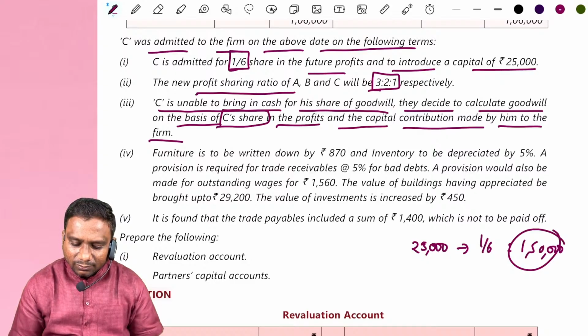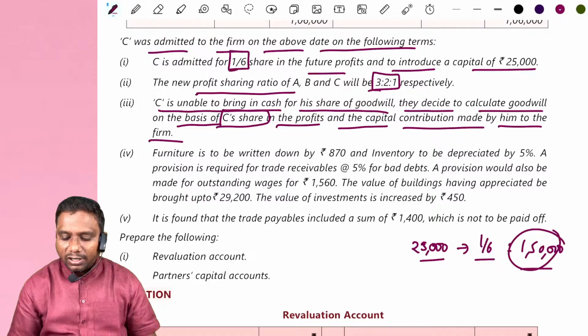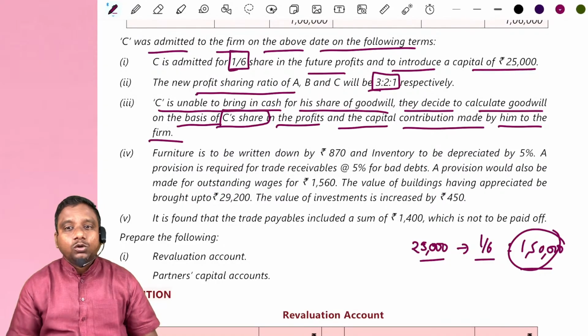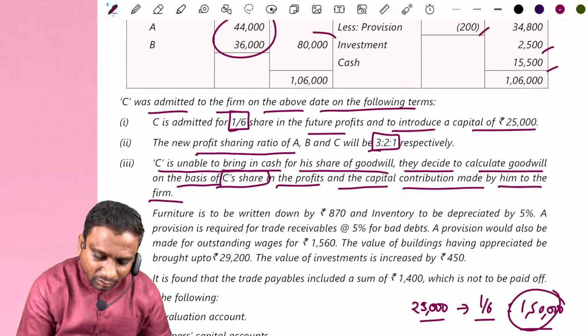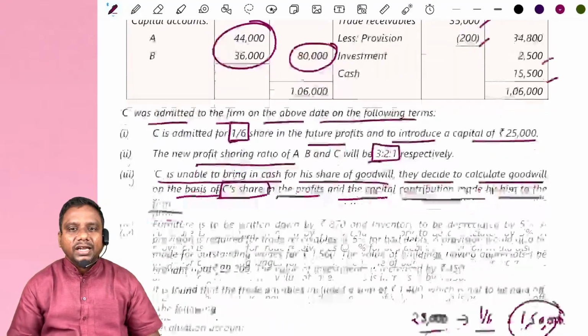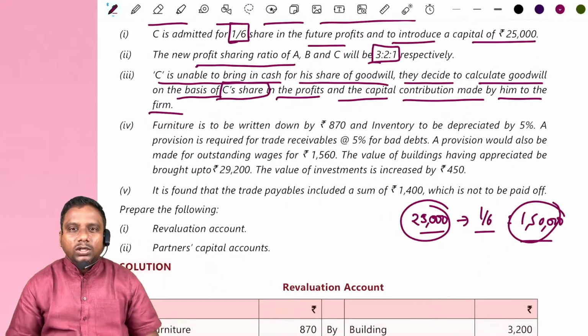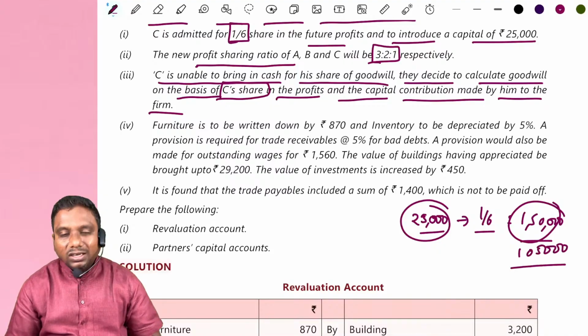When he is bringing 25,000 for 1/6, then total capital how much? 1.5 lakh. Look at whether they have total capital 1.5 lakh or not. Observe carefully. Here their capital is 80,000. Actually in the firm their capital is 80,000. He brought 25,000 capital. Total capital must be how much? 1,05,000 only.